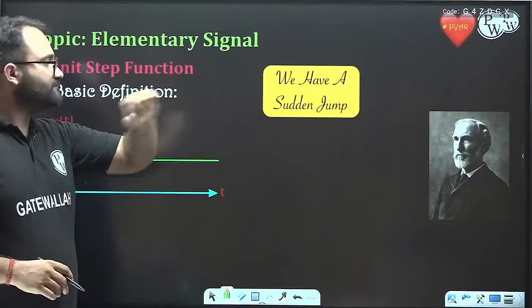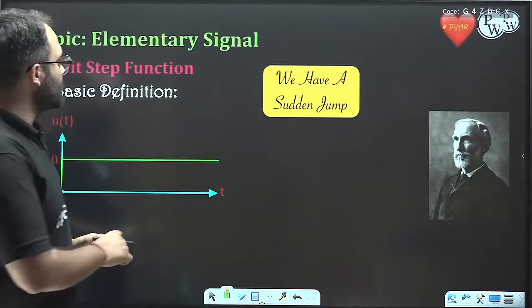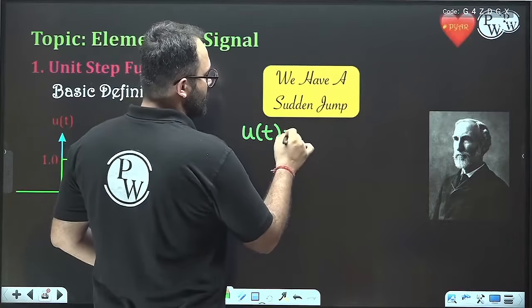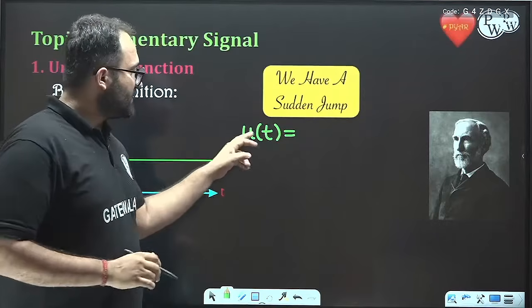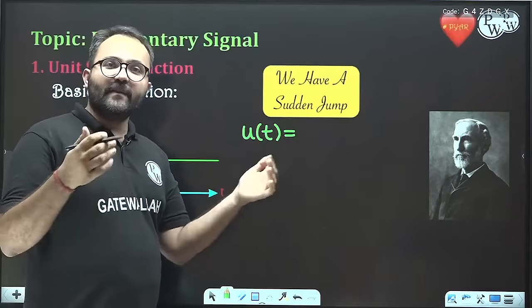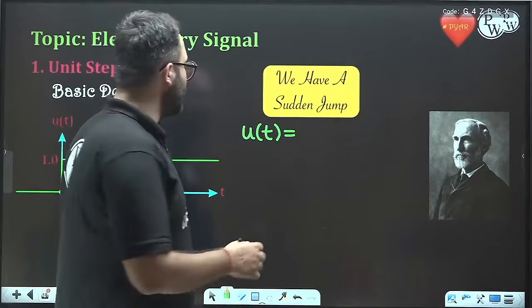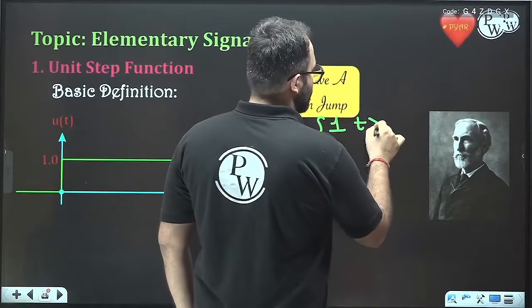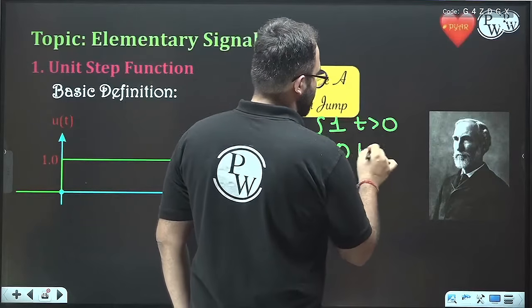So let's do it. The unit step function is defined as u(t). What is t? t is the independent variable. It is 1 for t greater than 0 and 0 for t less than 0.